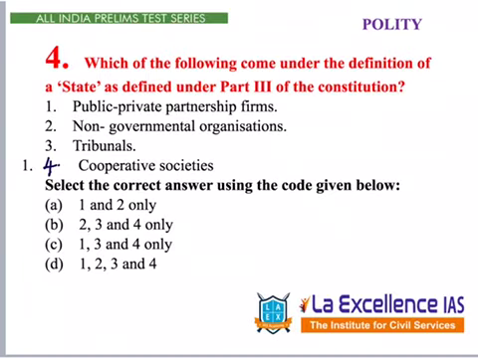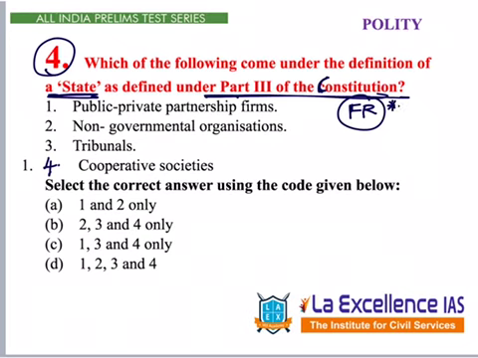Next polity question is given under question number 4. This question says, which of the following come under the definition of a state as defined under Part 3 of the Constitution? Part 3 of the Constitution is related to fundamental rights. Under the definition of fundamental rights, what is the meaning of state, or what comes under the definition of state? Let's see the options. 1, 2, 3; 2, 3, 4; 1, 3, 4; 1, 2, 3, 4. Let's read these points. Public-private partnership firms. Here, public means government, so we can say that it is related to state.